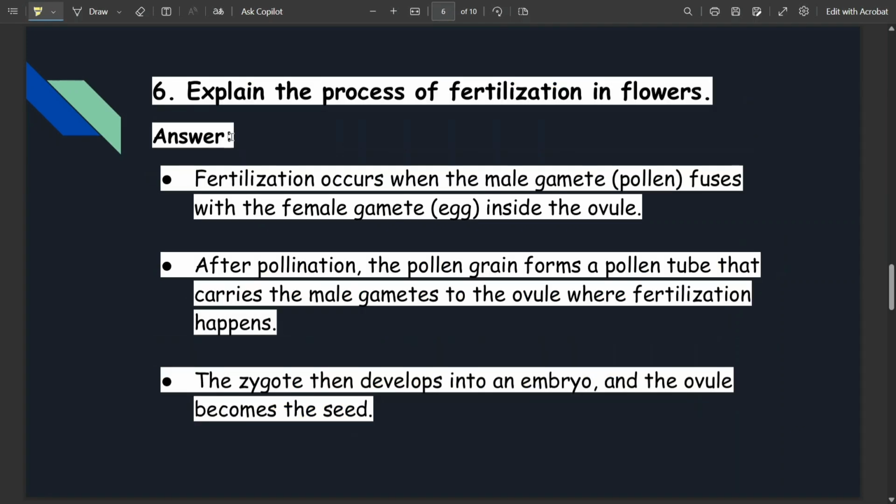Our next question is, explain the process of fertilization in flowers. Fertilization occurs when a male gamete, that is pollen, fuses with a female gamete, the egg, inside the ovule. After pollination, the pollen grain forms a pollen tube that carries the male gamete to the ovule where fertilization takes place. Then the zygote develops into an embryo, and the ovule becomes the seed.